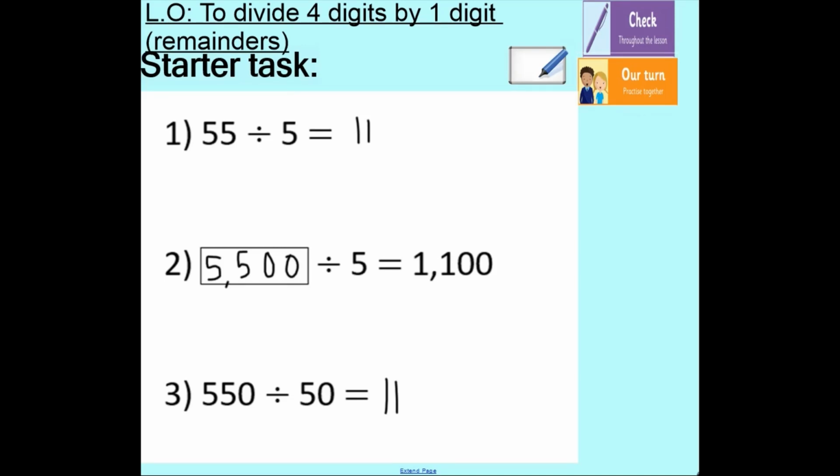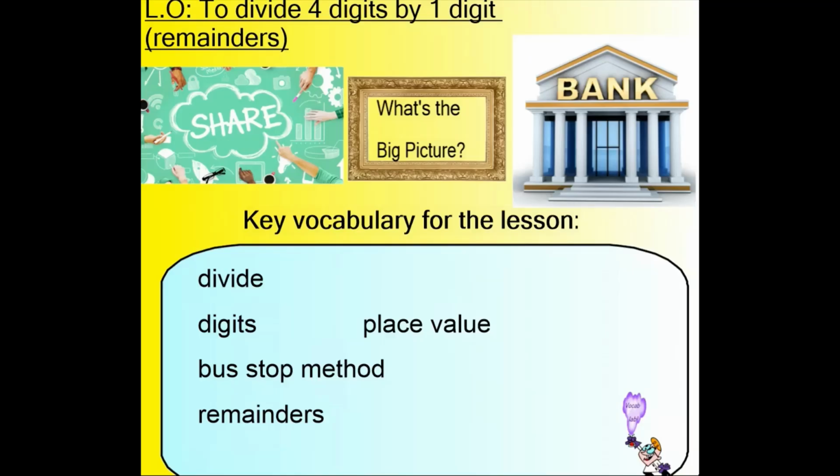Here are your answers for your starter task. Have a look on the board and mark yours against my ones. Now, if you look at number 2, you can see that to work out the missing number, you just had to do the inverse. The inverse of division is multiplication. So you would have just had to do 1,100 times by 5. Okay, let's get started with that lesson.